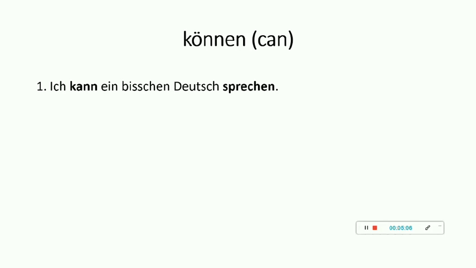What does it mean? Ich kann ein bisschen Deutsch sprechen. It means I can speak a bit of German. I can speak a little German. I hope this is clear. As per the rule, the modal verb is at the second position, and it gets conjugated with the subject, that is ich, and the actual verb, that is sprechen, goes at the last.